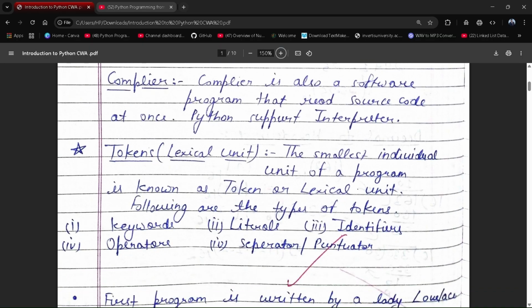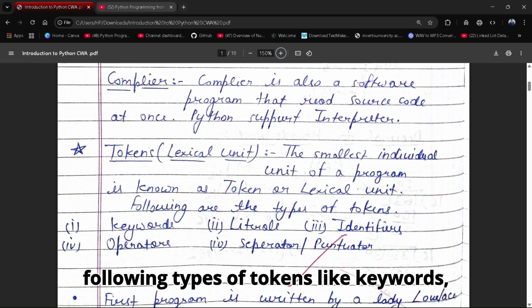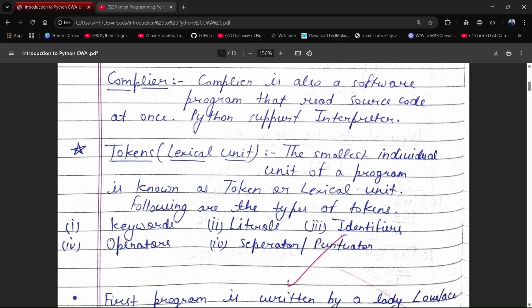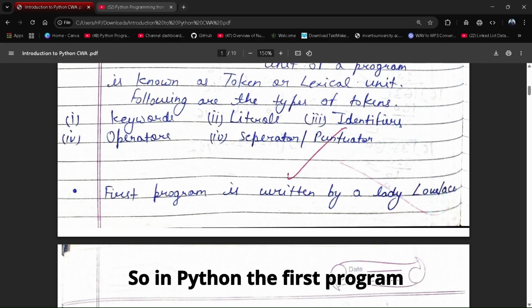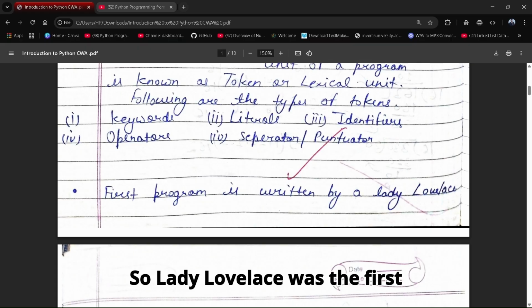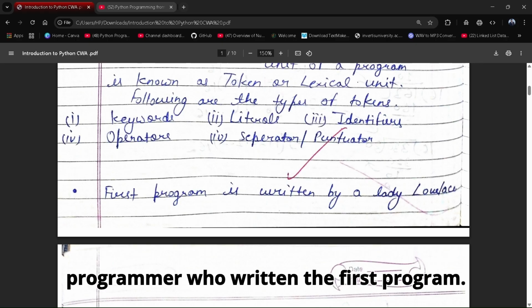The smallest individual unit of a program is known as a token or lexical unit. There are the following types of tokens: keywords, literals, identifiers, operators, separators, etc. In programming, the first program was written by Lady Lovelace. Lady Lovelace was the first programmer who wrote the first program.